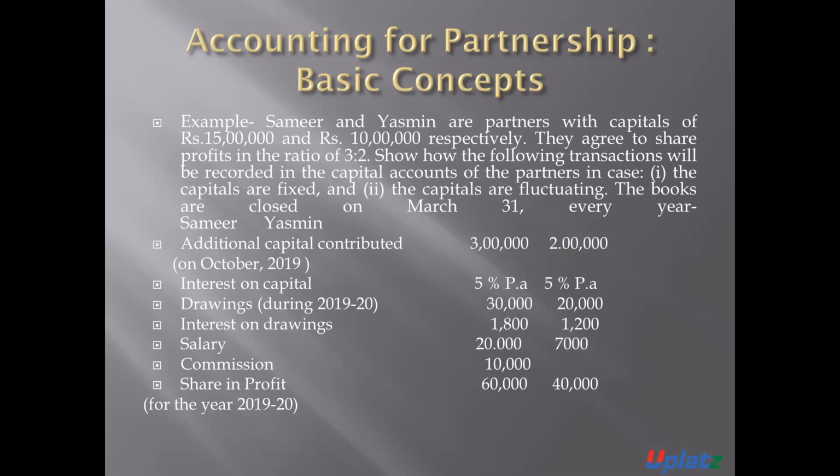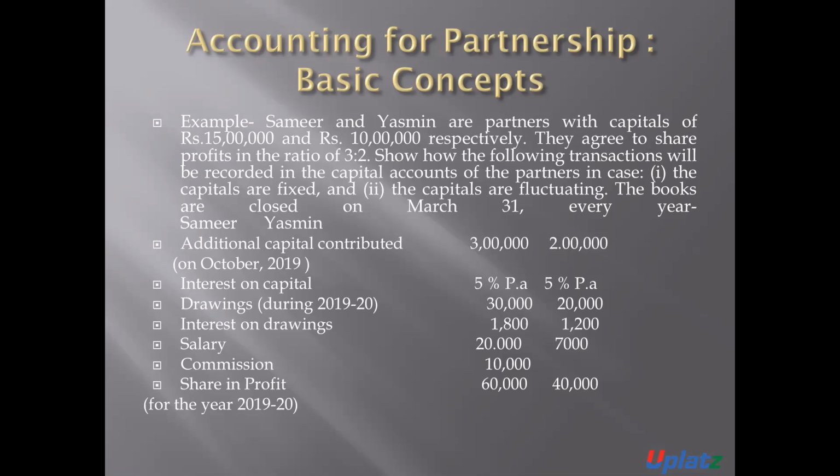3:2. Show how the following transactions will be recorded in the capital account of the partners in case the capitals are fixed and the capitals are fluctuating. And the books are closed on 31st March every year. In the case of Sameer and Yasmin, additional capital introduced is 3 lakh rupees and 2 lakh rupees.